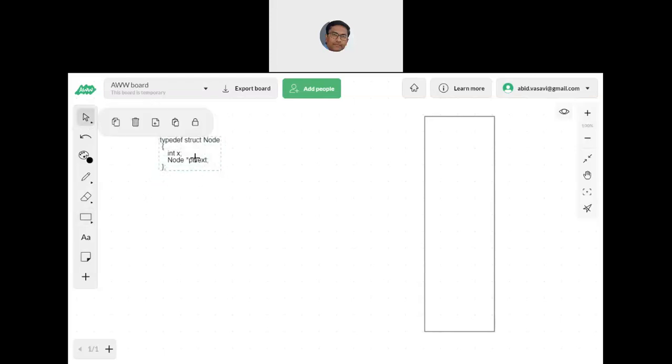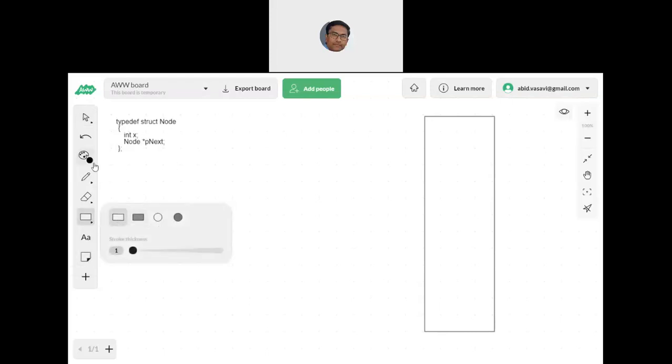So please note, for any problem where you are asked to implement any routine using a singly linked list, first you must write the wrapper node. The terms node, x, and p next are conventional: node represents a single node, x is the data, and p next is the pointer to the next node. Fine.